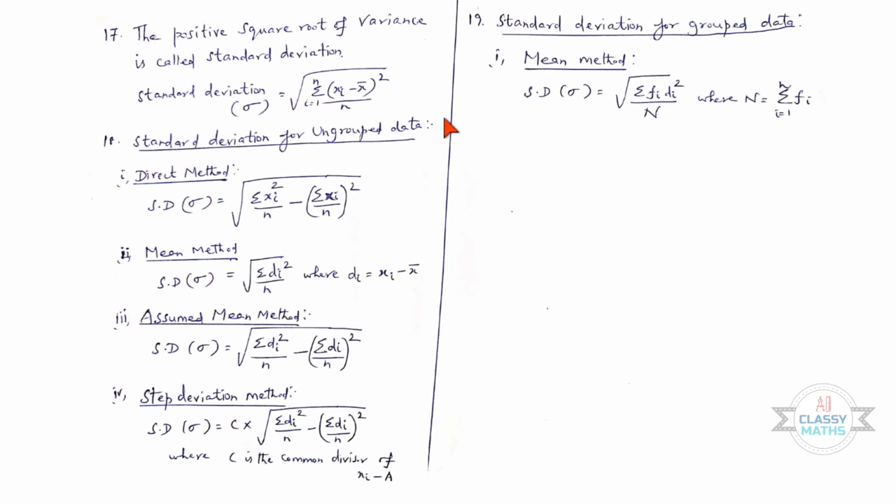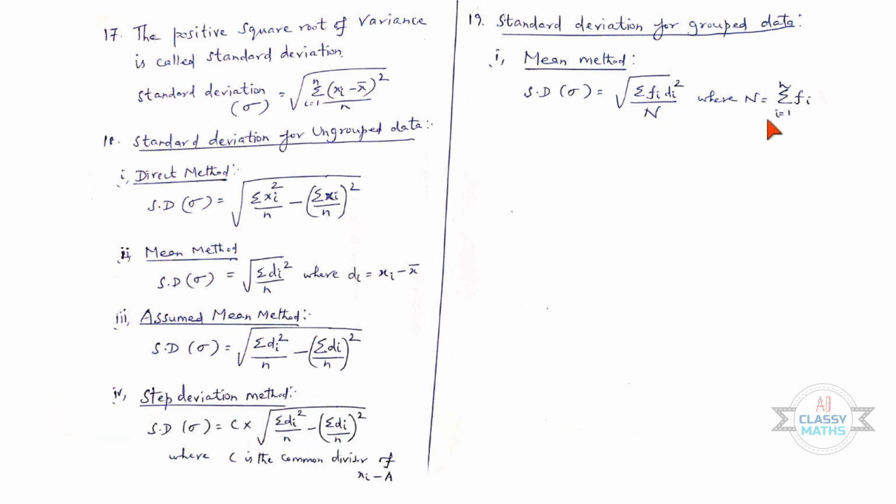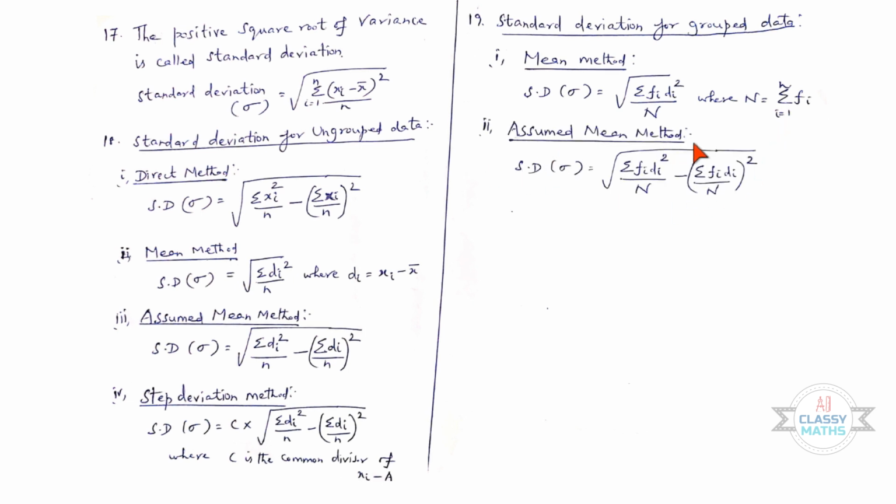Next one, 19th point, standard deviation for grouped data. First subdivision, mean method. Standard deviation sigma is equal to square root of sigma fi di square by capital N, where capital N is equal to sigma fi, i is equal to 1 to n. Next one, assumed mean method.